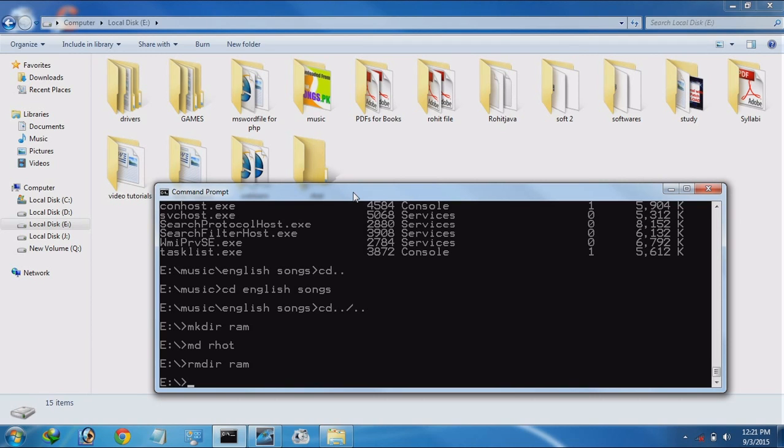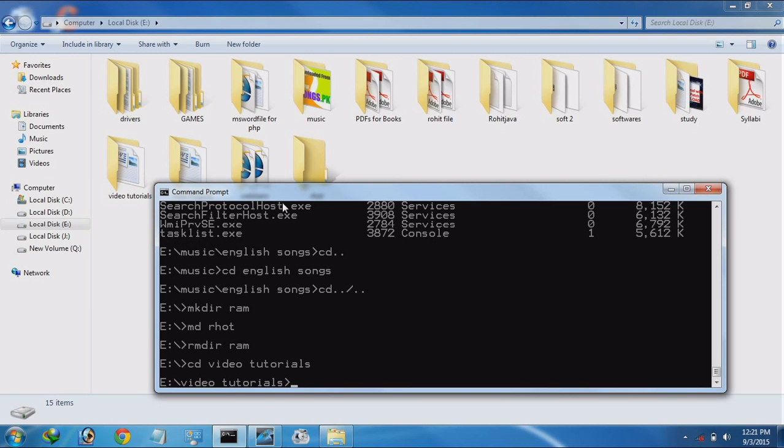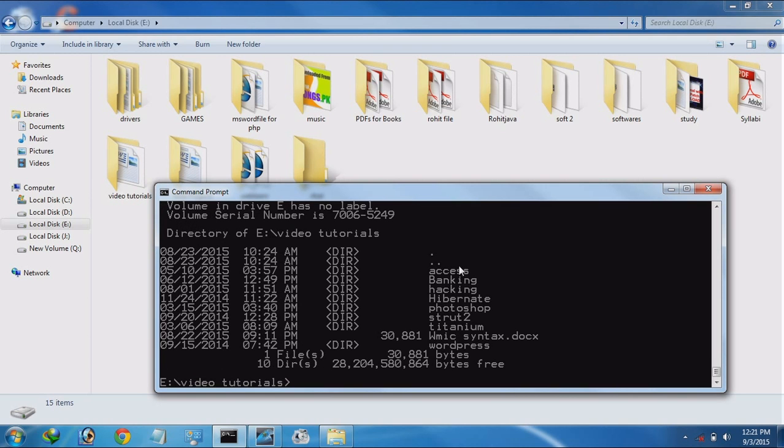If you want to delete any file, first of all come into the video tutorials folder, cd video tutorials. All these things are folders.